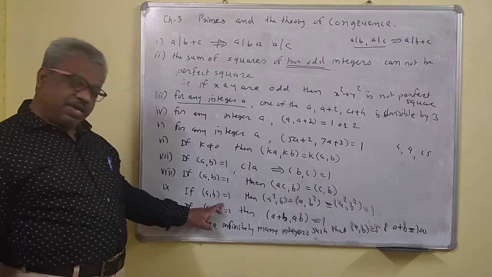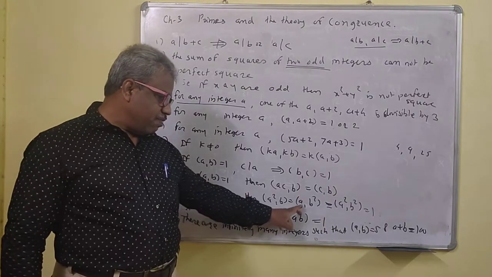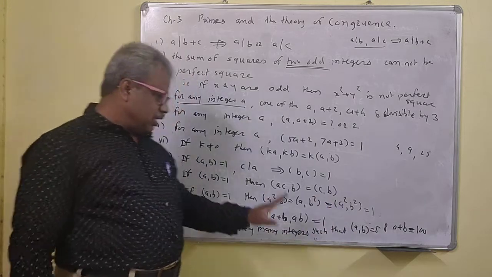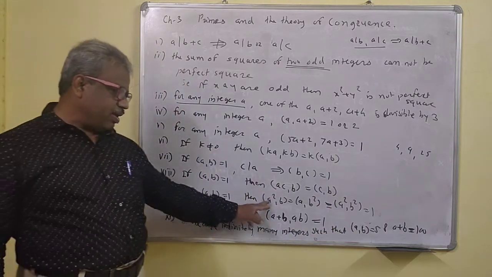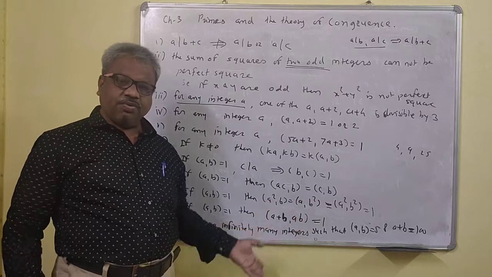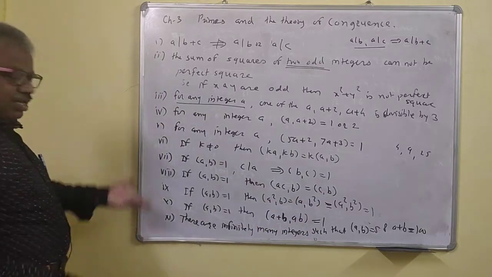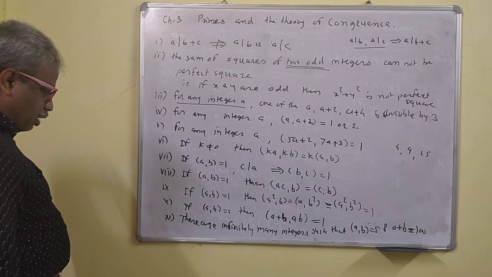So if GCD of A, B is equal to 1, then a square b, a b square, a square b square are all relatively prime. No problem here. You can multiply a here, you can multiply b here. You can take the square of this one, you can take the cube, you can take the nth power also. That will also be 1.